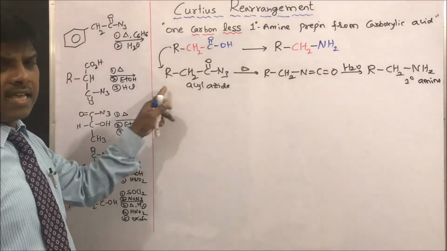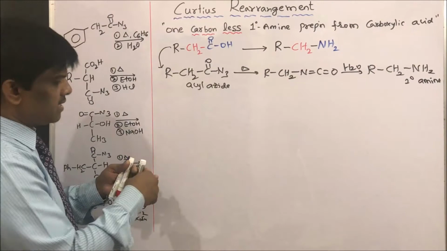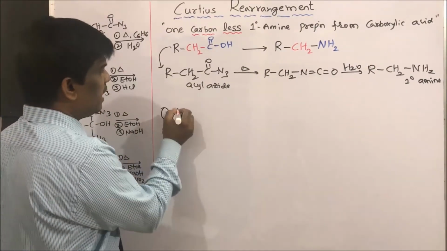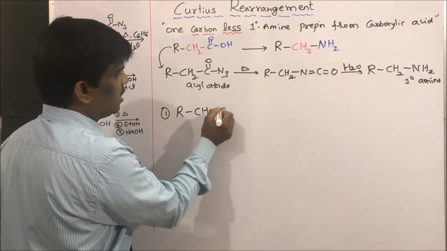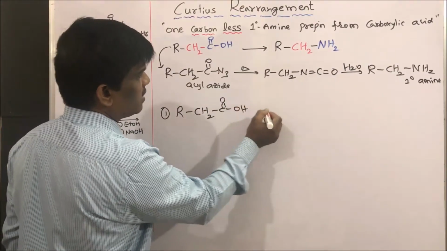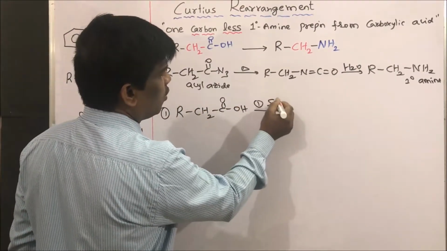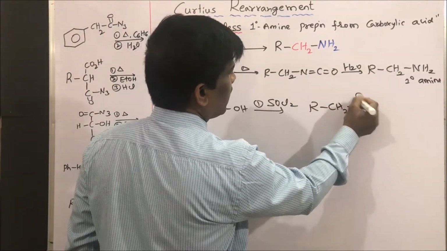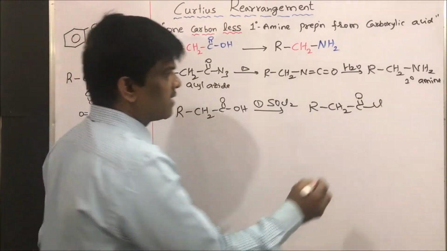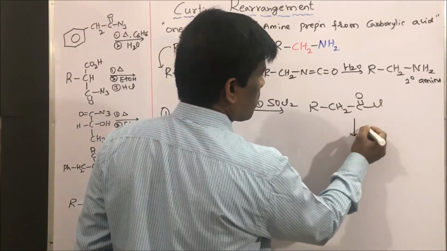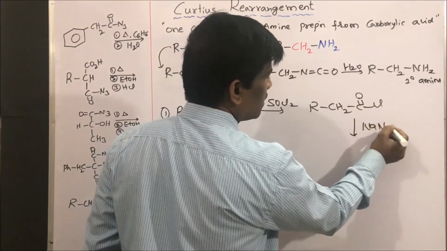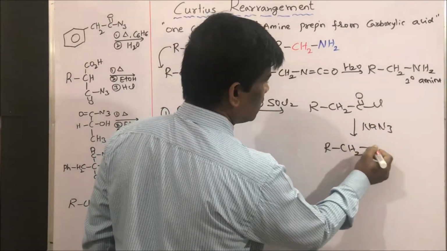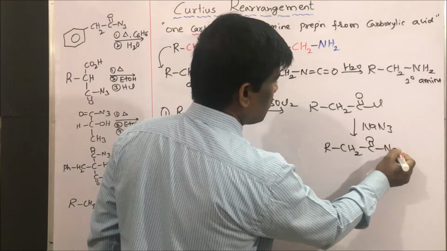Yes. So from acid to acyl azide, how to make acyl azides? There are three ways. One is take the acid, R CH2 COOH, then do thionyl chloride reaction to get acid chloride. This is acid chloride. Acid chloride upon sodium azide will give this acyl azide. This is one method.